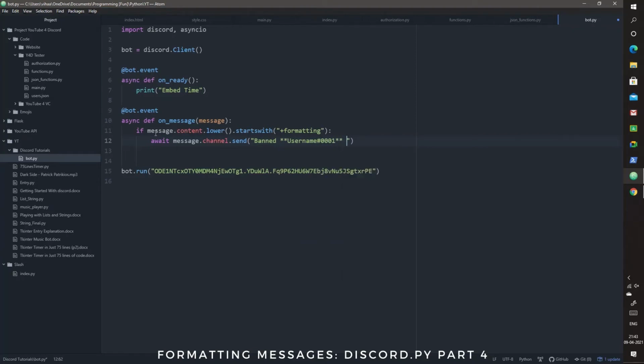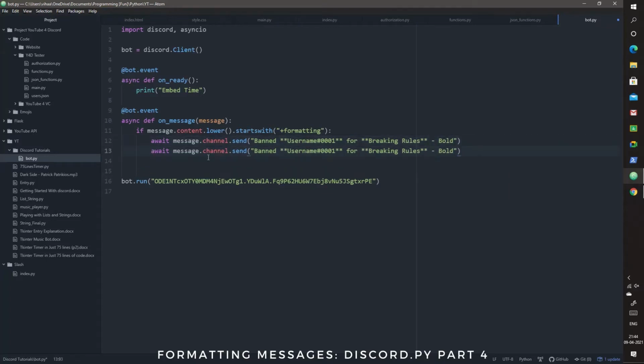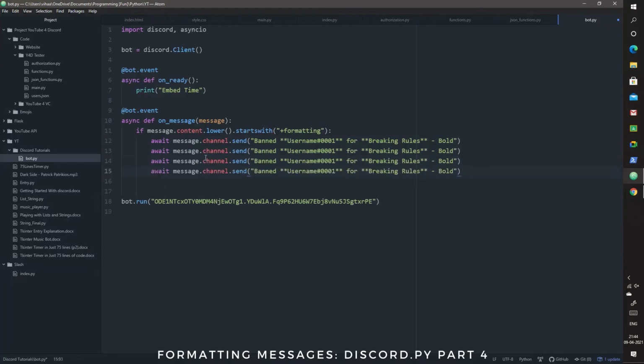Banned username 0001 for breaking rules. Let's just make it simple, and we can alter all the formatting. Okay, and let me just put this and the type of formatting. So I will just copy it and paste it a few times so we can do the rest.